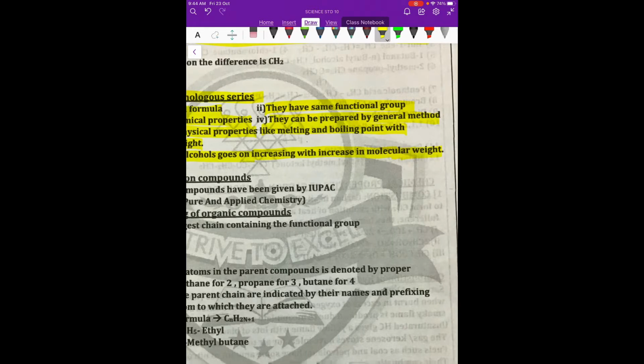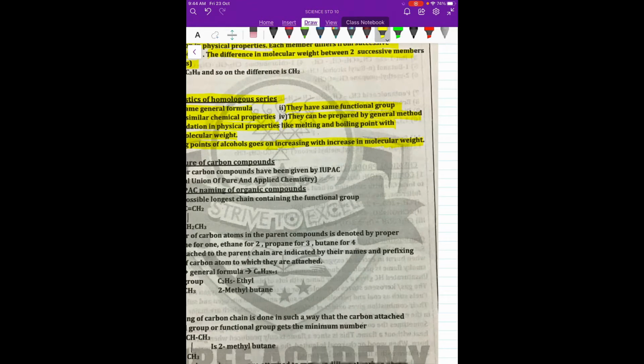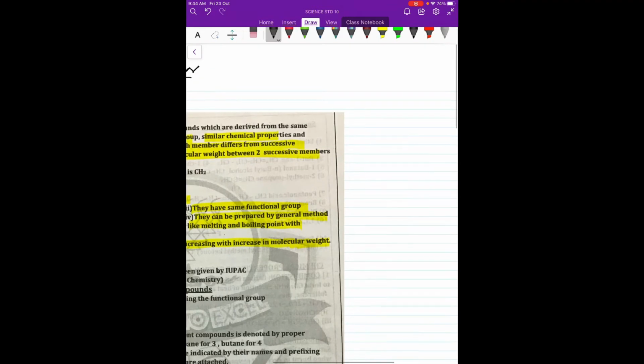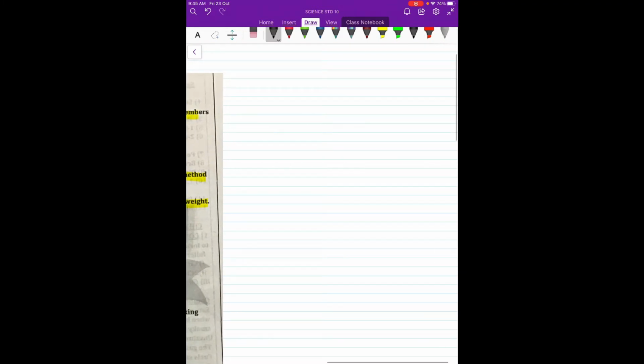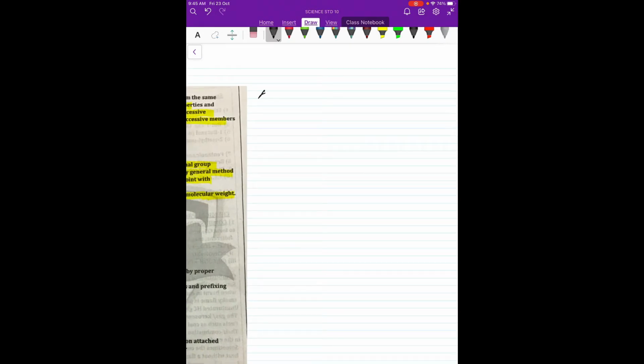Now we will see how the homologous series of alkanes, alkenes and alkynes change. We will start by writing the general formula so that we come to know what it looks like. So this is the homologous series of alkanes. Now what do alkanes have?